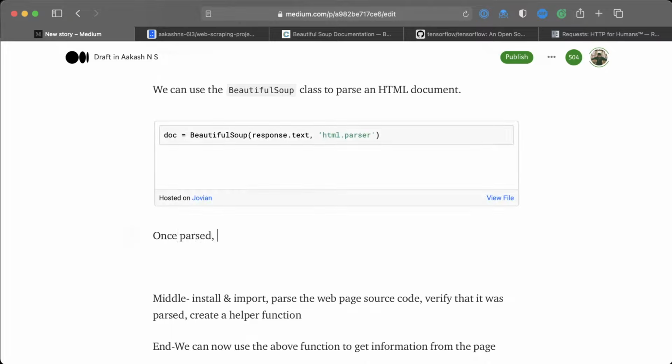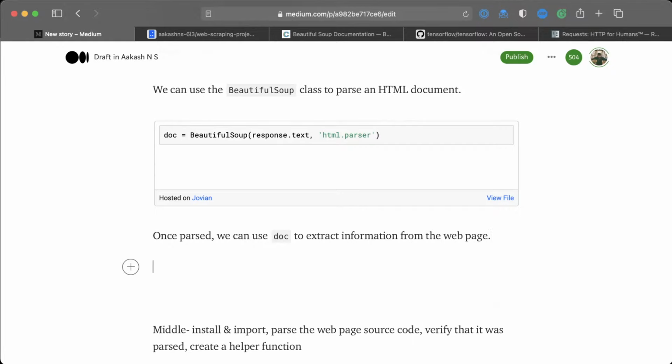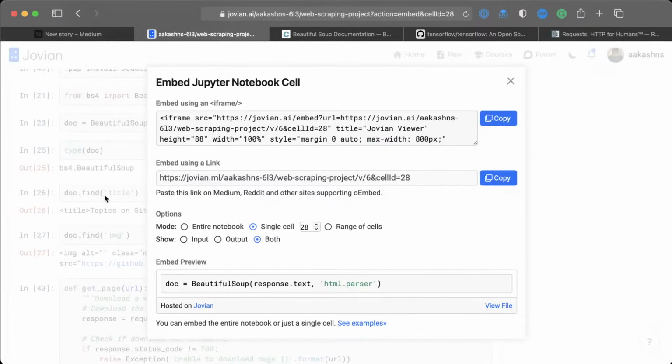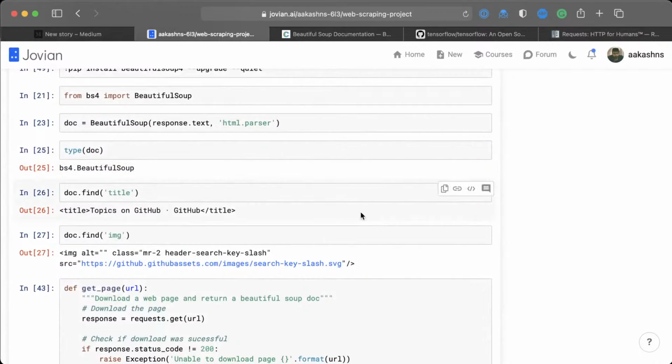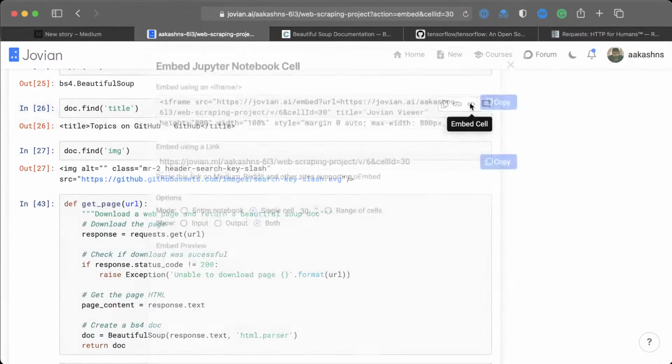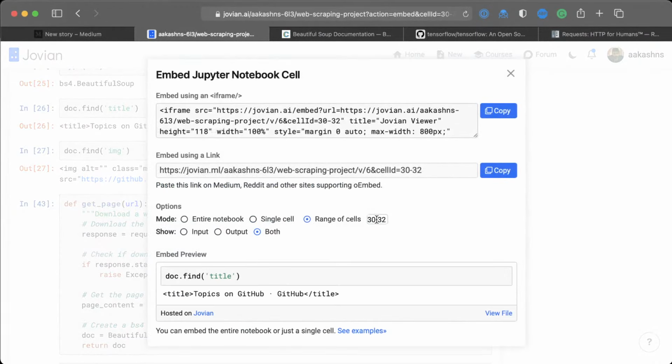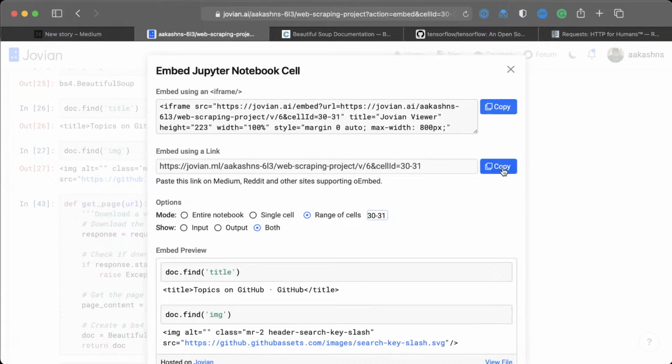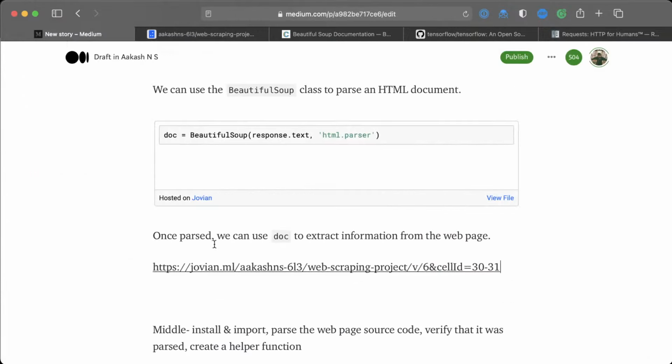Now, once parsed, we can use doc to extract information from the web page. Okay, so let's just show an example of that. Here we are saying doc.find title and doc.find img. So I'm going to get both of these cells. I'm going to say range 30 to 31, copy that, paste that in here.